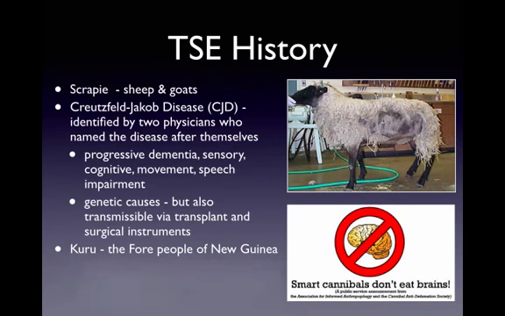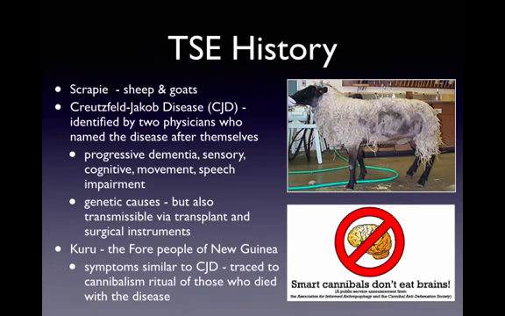The symptoms of this disease were very similar to CJD, and eventually they were able to trace it back to a cannibalism ritual that the people engaged in when anyone died of the disease. When someone died of Kuru, out of respect, they had a ritual that included eating the brain tissue of the dead person. And eating that brain tissue allowed the prions to be transmitted from the person who died of the disease to each person that ate the brain tissue.